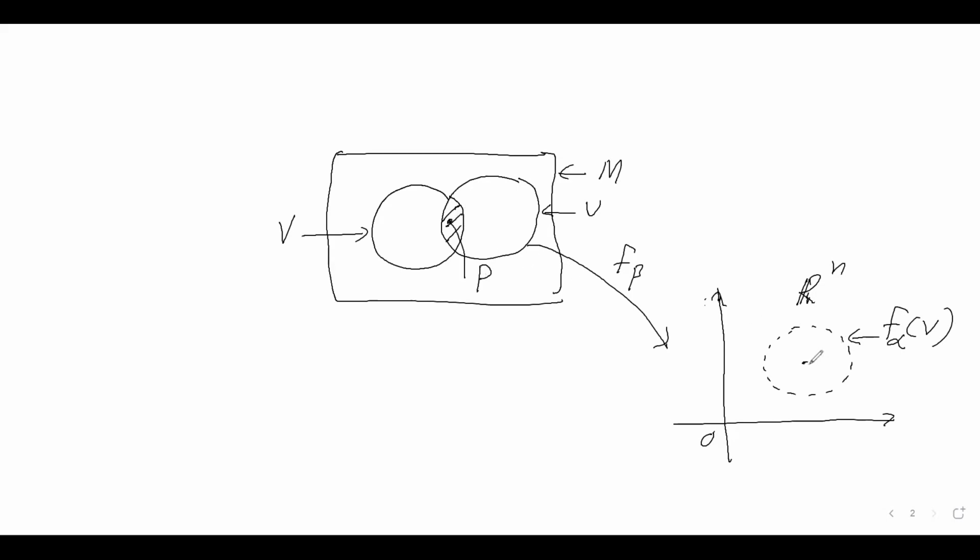So it's going to have its image as F alpha P. Not F alpha, sorry, my mistake, F beta P. And then we have another map. Sorry, this has to be U, not V, it has to be U. And we have another one here, and this is going to map this neighborhood again to some neighborhood in Rn.